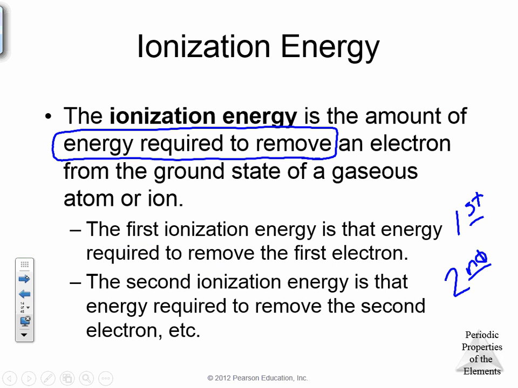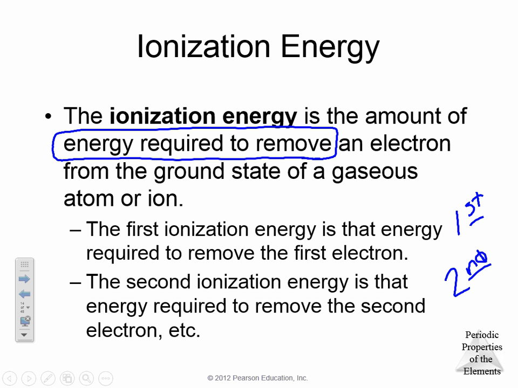The second trend that we're going to analyze is ionization energy. What is ionization energy? It's simply the ability to remove an electron from an atom or ion. Now, there are multiple ionization energies. The first ionization energy is the ability to remove the first electron from an atom or an ion. The second ionization energy is the energy required to remove the second electron.